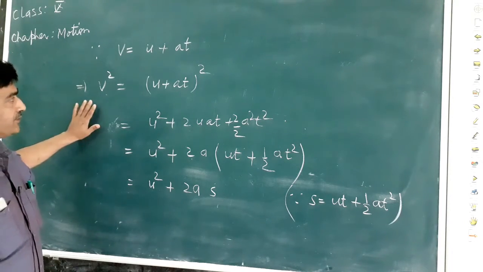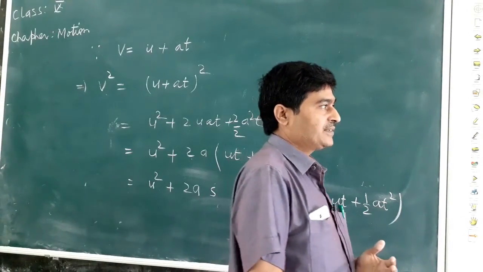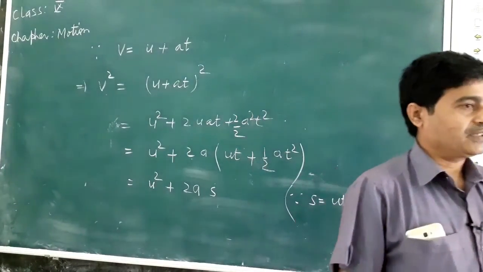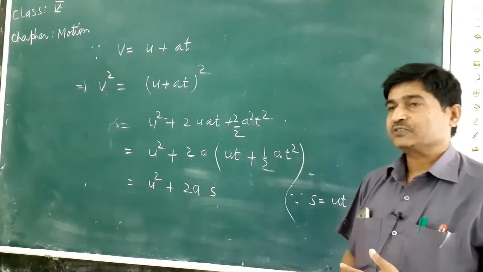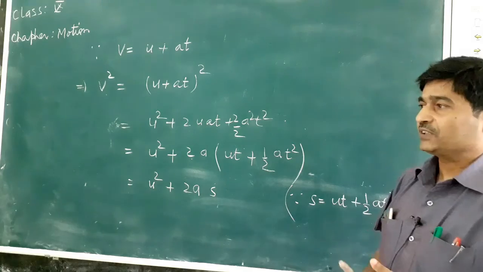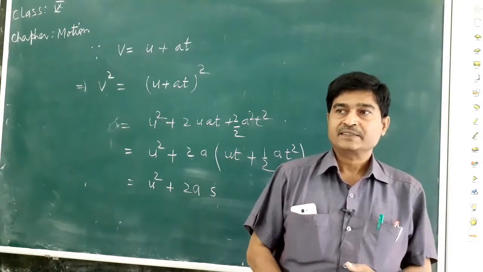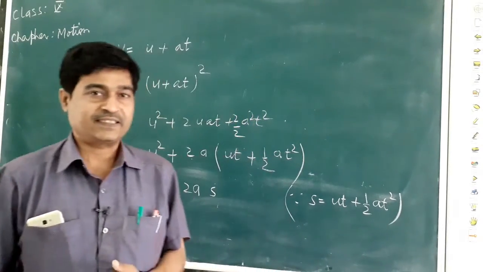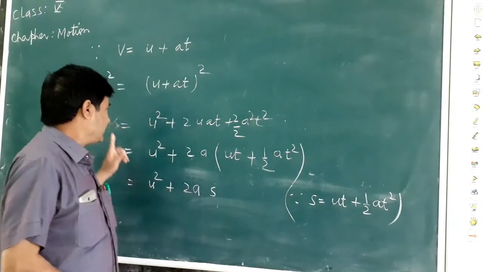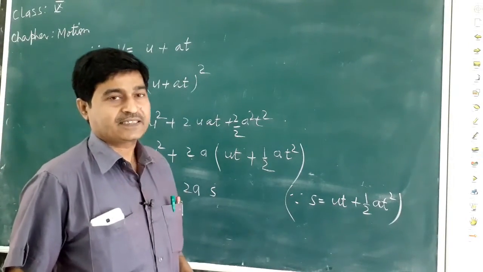We now know the three equations of motion. v equals u plus at, the relation between final velocity and time taken. Second equation, s equals ut plus half a t square, the relation between distance covered and time taken. Third equation, v square equals u square plus 2as, the relation between final velocity attained and distance covered.